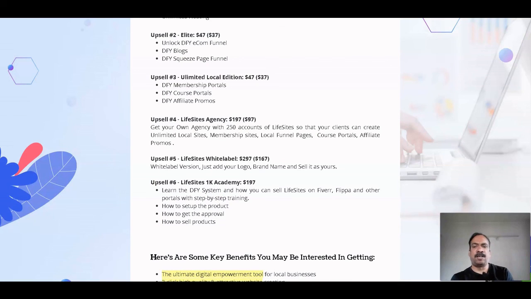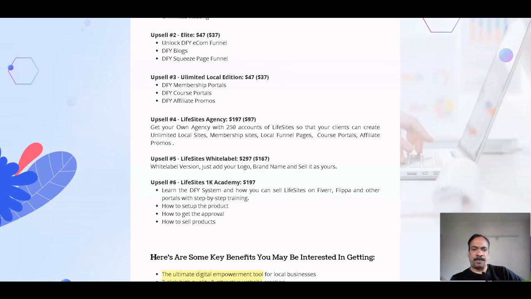So I'll summarize this product. This is cloud-based software which is based on artificial intelligence. So here you can create websites on various niches. You just need to feed some data and your website will be created within minutes. This is helpful for those who want to create websites on their niches, and it is helpful to those who want to provide services to their clients by creating websites as per the client requirement.